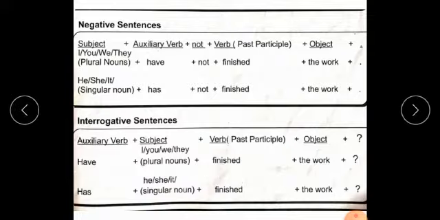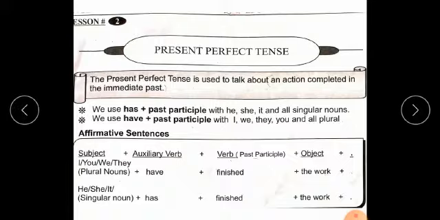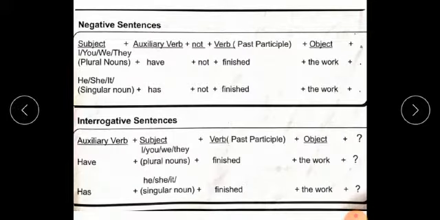Putting of question mark is very important, like in the affirmative sentence we put a full stop. I repeat again, the structure of interrogative sentence: auxiliary verb plus subject plus past participle plus object plus question mark.